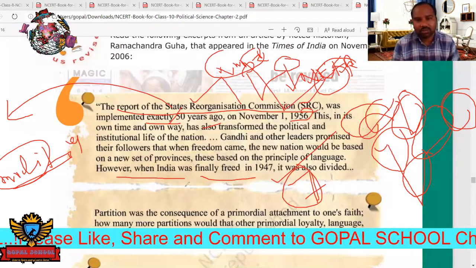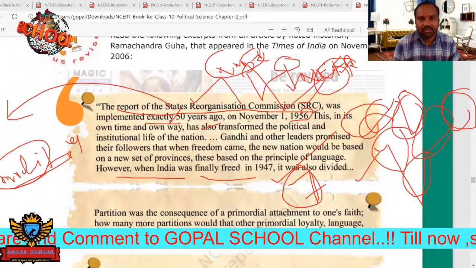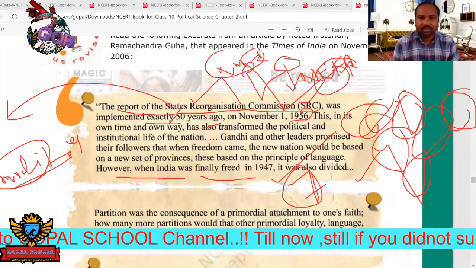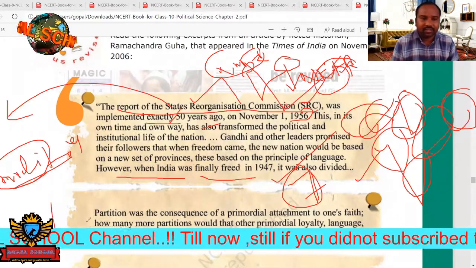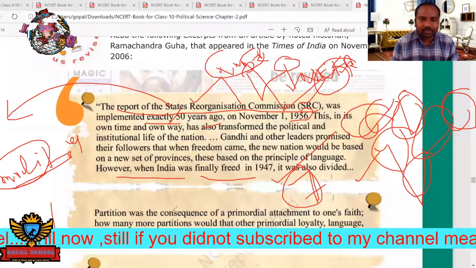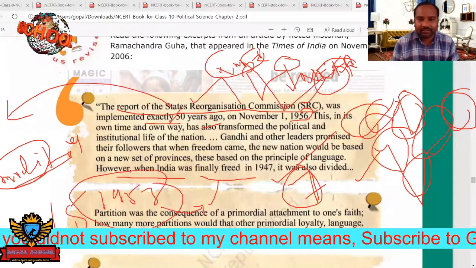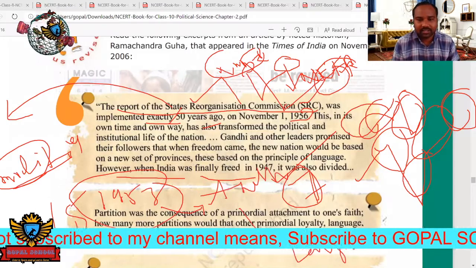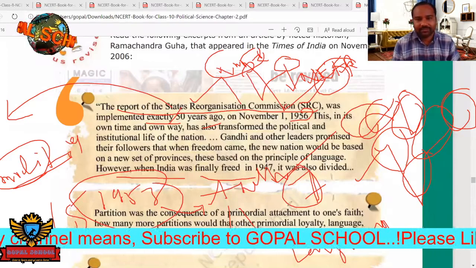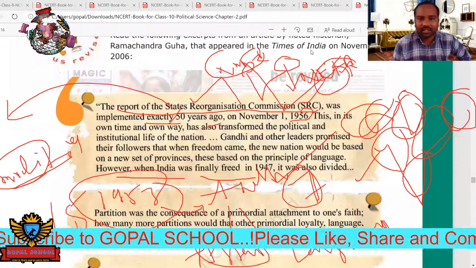Okay, so Gandhiji has promised that after getting independence, the states are divided based on these provinces. So like that, after getting independence in 47, first time in 1953, the Telugu people formed a state. It is called Andhra state, based on language. And by seeing this, immediately Assam is also formed as a separate language state. Later, the SRC has modified all the states based on languages.